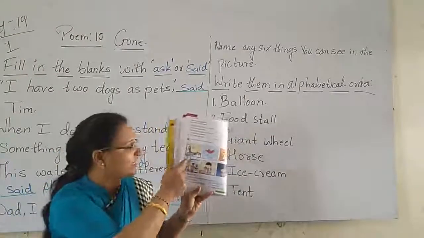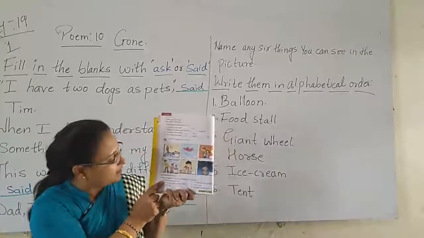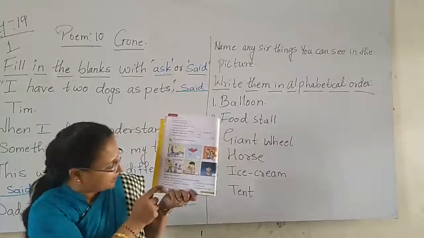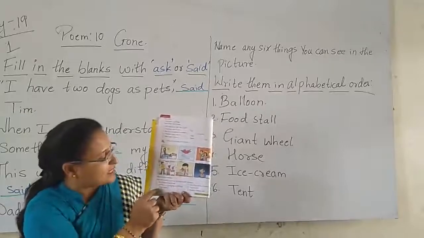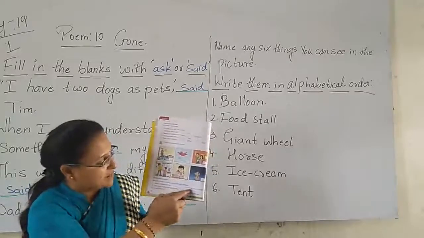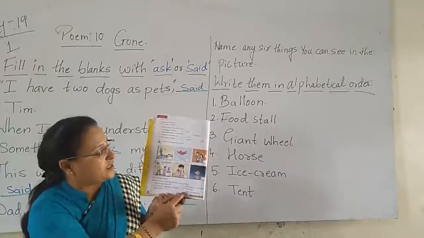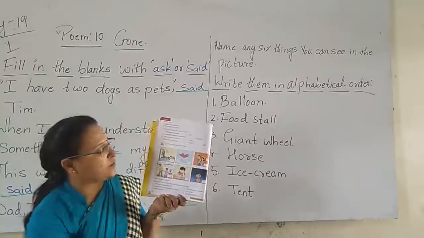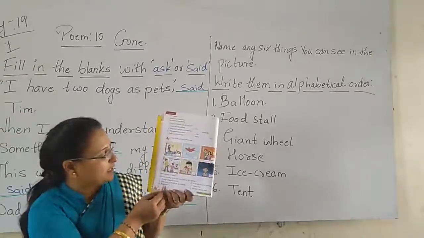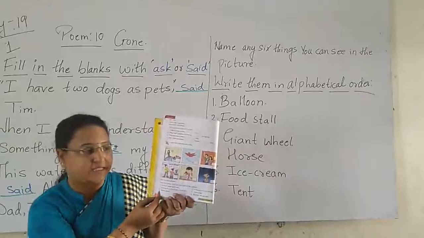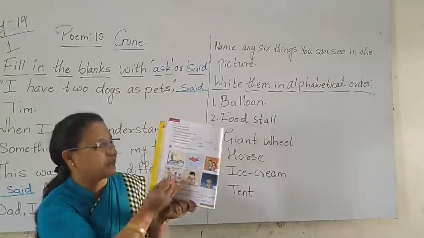So the sentence is sweet dreams. What is the number of the sentence, children? 5. So you have to mention number 5 here.